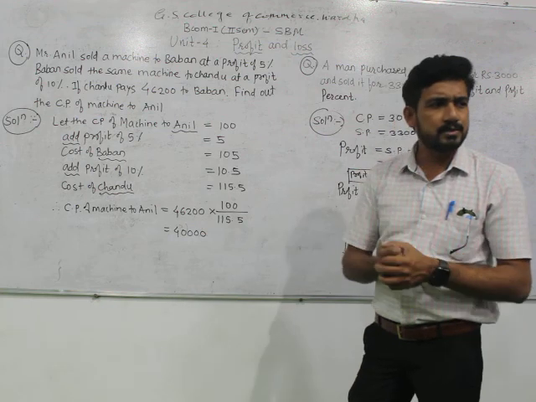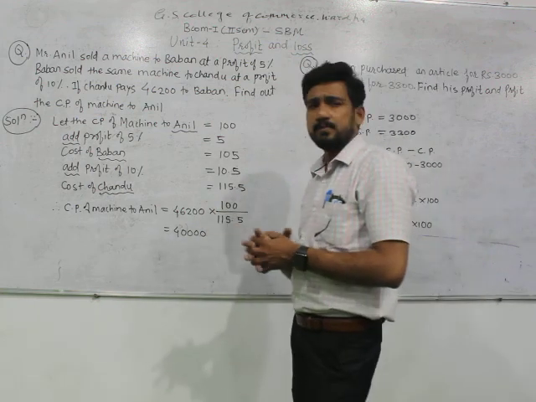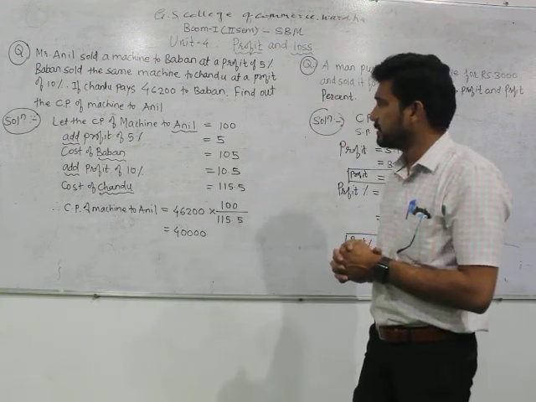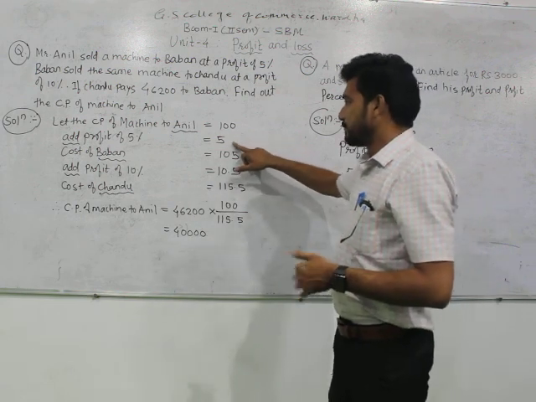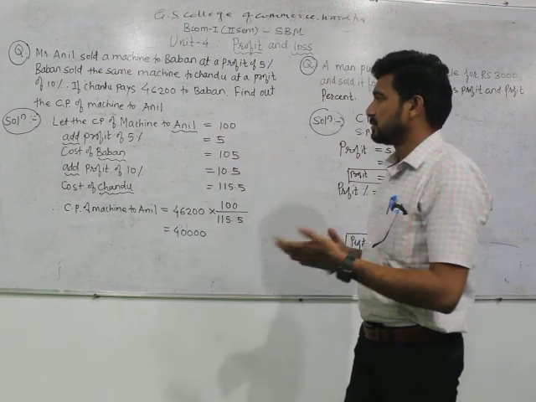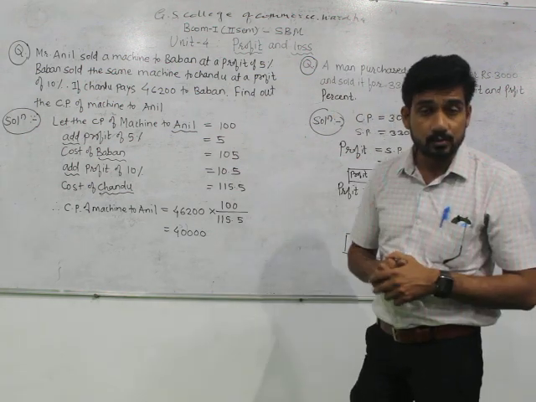Now we will move step by step. Add a profit of 5%. Profit of 5% means rupees 5 will get added. Then the cost price for Baban will be 105 rupees.